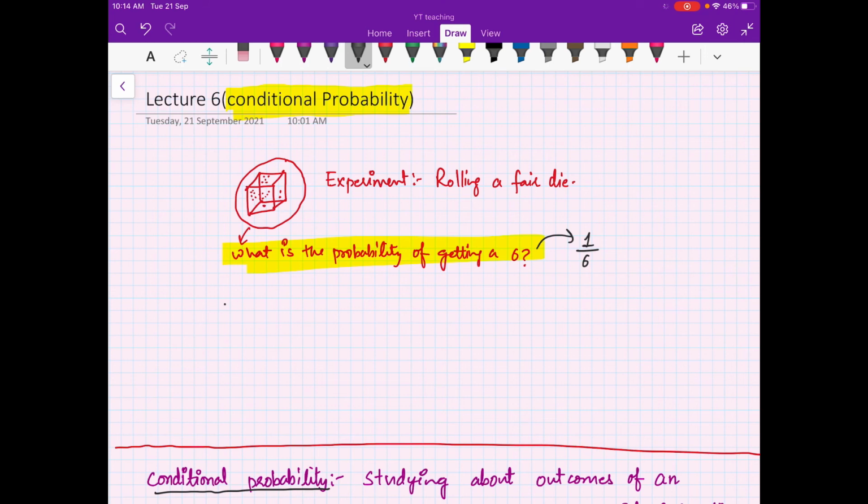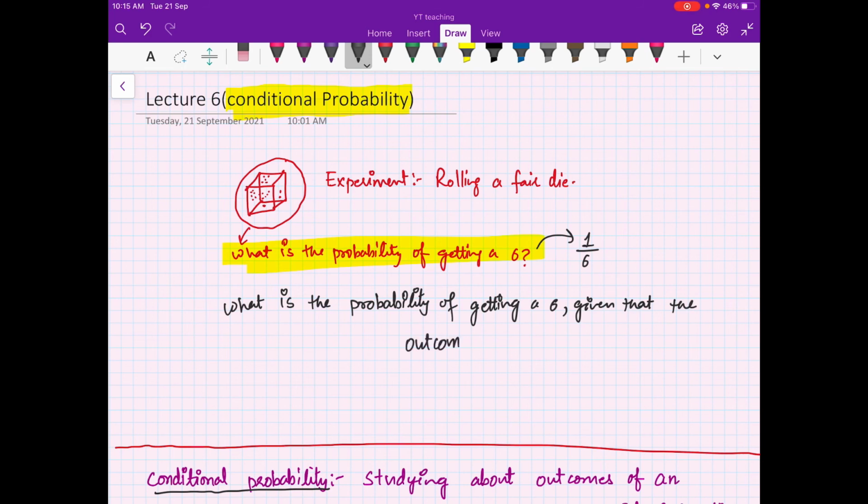Now I ask you another question. What is the probability of getting a 6, given that the outcome is an even number?